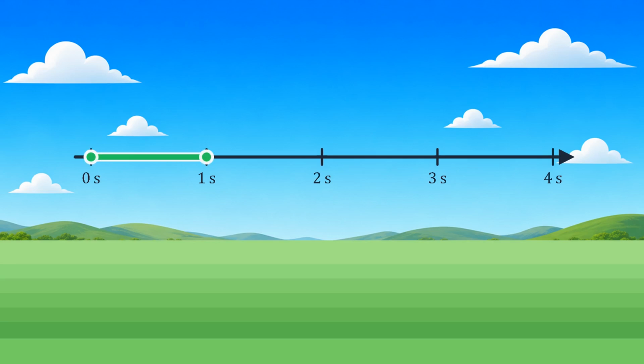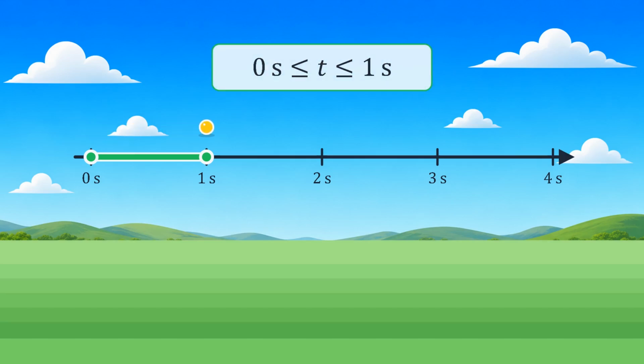A time interval is the duration between two instants. The interval from t equals 0 seconds to t equals 1 second lasts 1 second. That entire interval is the first second of motion. So the first second is not the instant t equals 1 second. It is the complete interval from 0 seconds to 1 second. The same idea appears on a ruler. The first meter is not only the mark labeled 1 meter. It is the whole distance from the 0 meter mark to the 1 meter mark. In the same way, the first second is the whole duration from 0 seconds to 1 second.